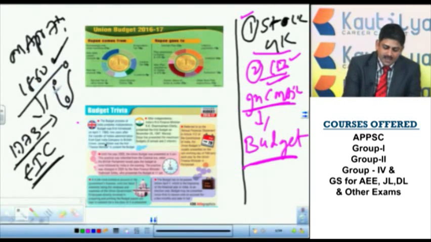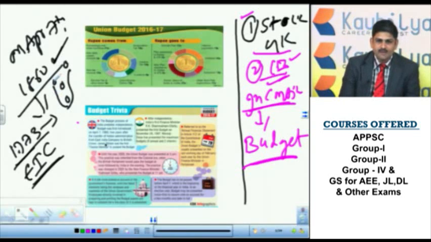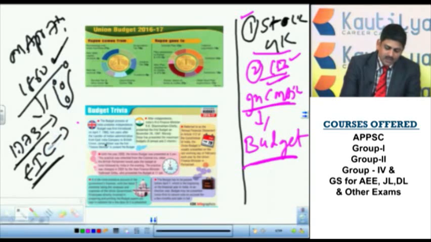You can see here Hyderabad. Hyderabad is a princely state, not directly under the rule of East India Company. This rule was shifted from East India Company to British Crown in 1858.